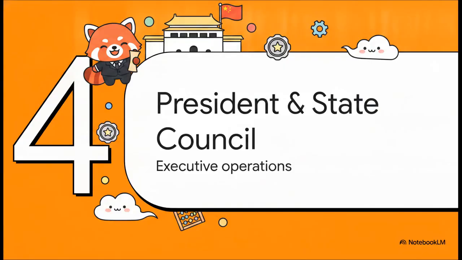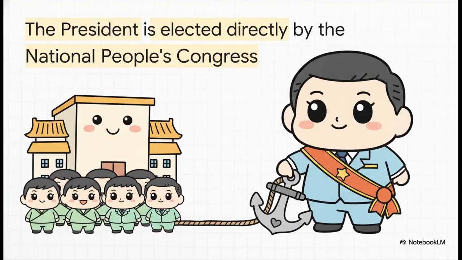All right, Section 4. President and State Council, the executives running daily operations. First up, we look at the head of state. Outlined in Articles 79 and 80, the President of the People's Republic of China is elected directly by the National People's Congress for a 5-year term. These specific examination points dictate that the presidency is an office born entirely out of the NPC's authority, anchoring the executive squarely to the decisions made by the supreme legislative organ.